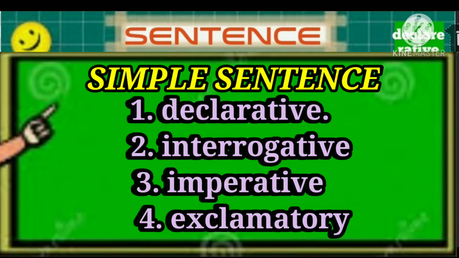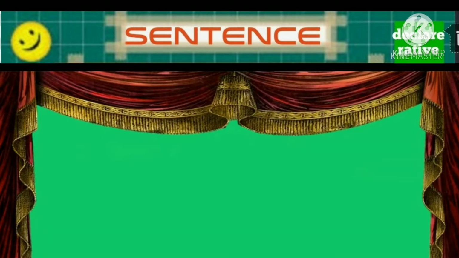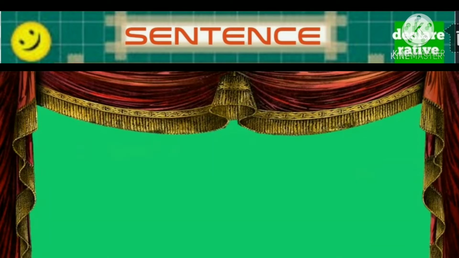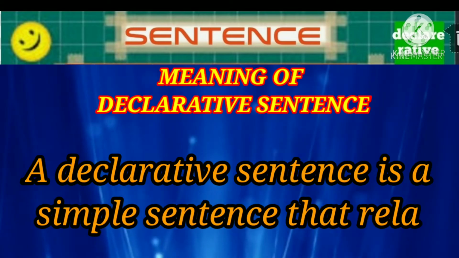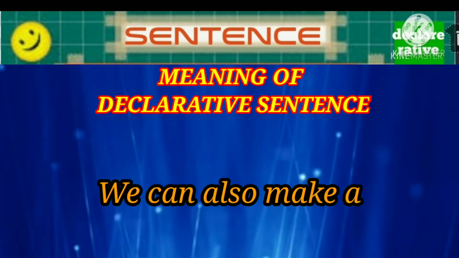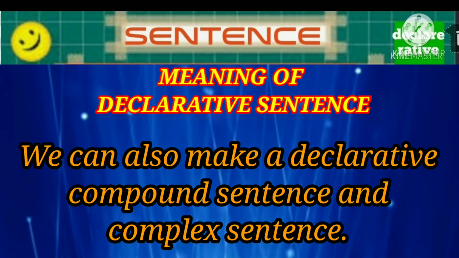Again, a simple sentence is divided into four categories. They are declarative, interrogative, imperative, and exclamatory. Let's first discuss the declarative sentence. A declarative sentence is a simple sentence that relays information. We can also make a declarative compound sentence and complex sentence.